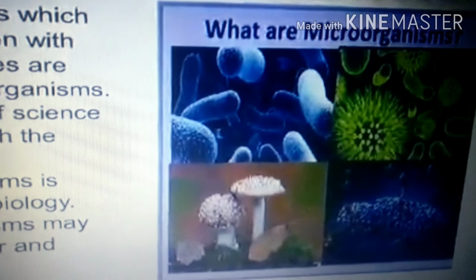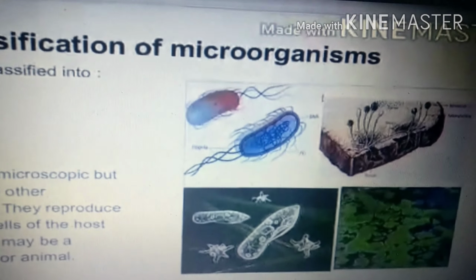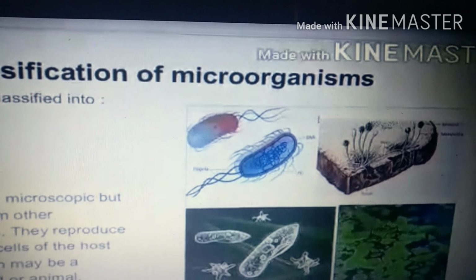Let us talk about the classification of microorganisms. Here the microorganisms are classified into further groups, that is bacteria, fungi, protozoa and algae. Now here viruses are also microscopic but are different from other microorganisms. They also belong to the category of microorganisms. But when you talk about viruses, they reproduce only inside the cells of the host organisms, which may be a bacterium or plant or animal.